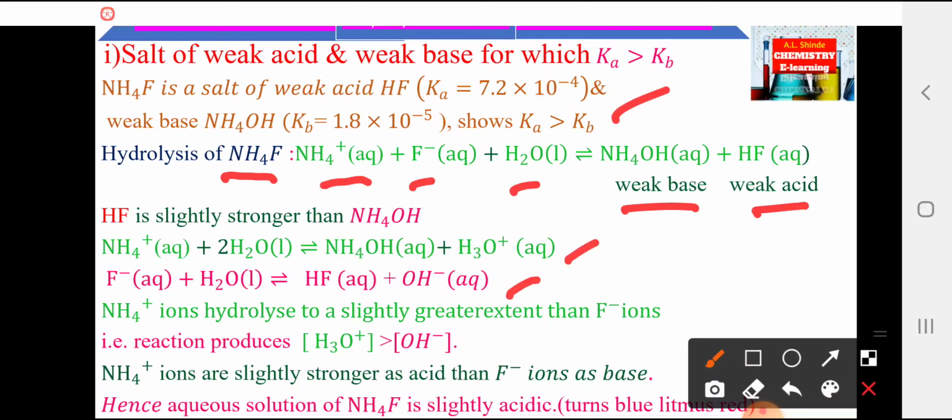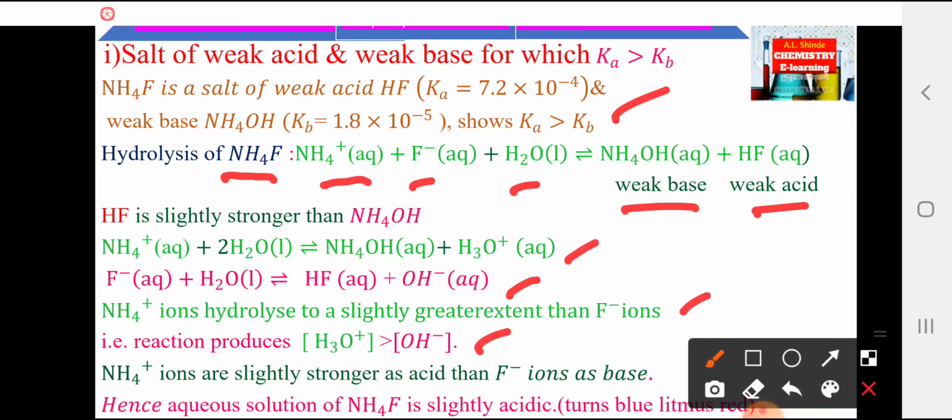The NH4+ ions hydrolyze to a slightly greater extent than F- ions. That is, the reaction produces a concentration of H3O+ ions greater than the concentration of OH- ions. The NH4+ ion is slightly stronger as an acid than F- is as a base.